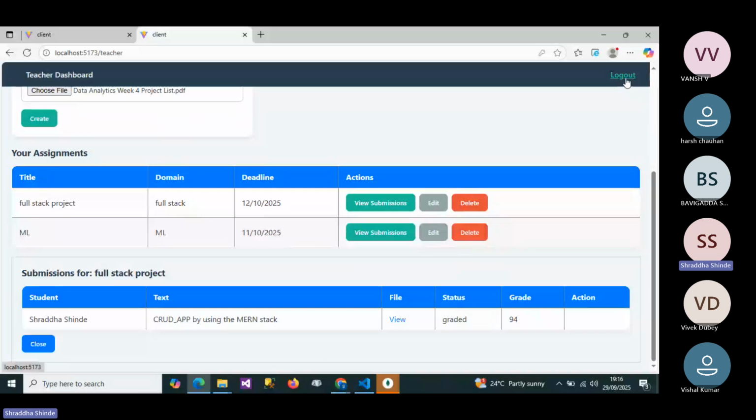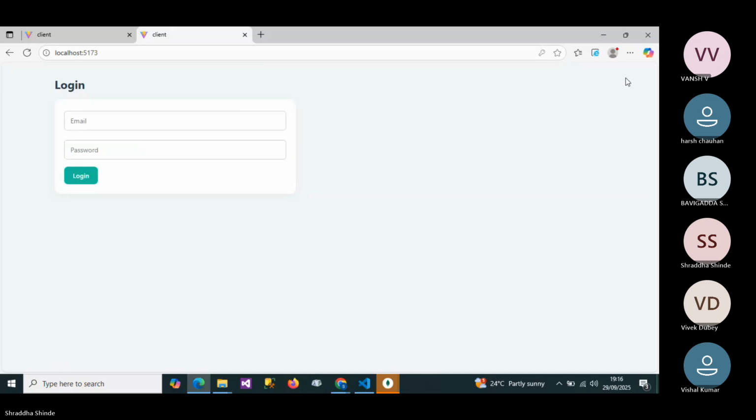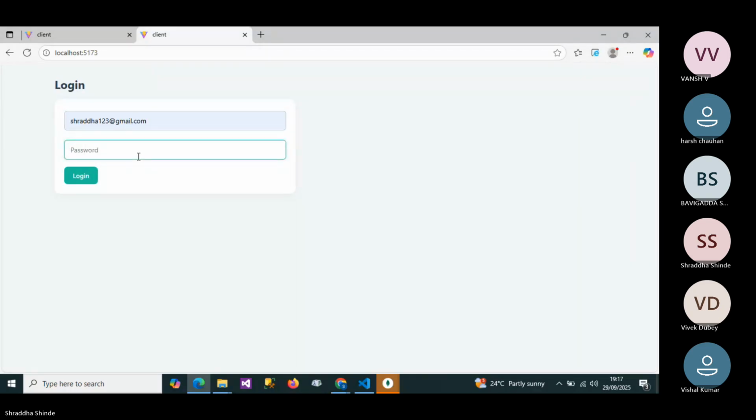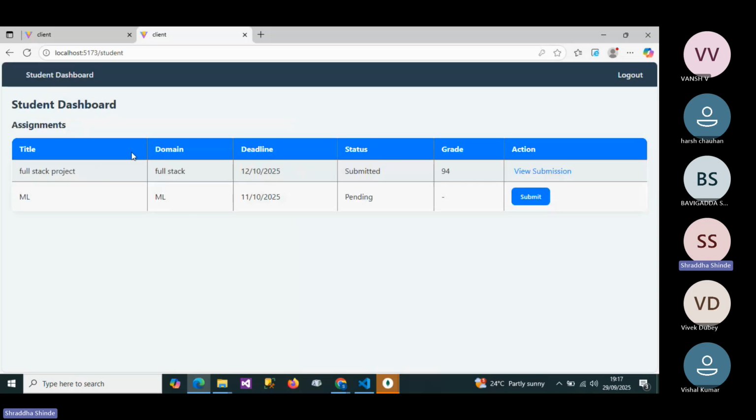Then we can go to the student dashboard and we can submit the task. We can see here is one submitted task and one pending task. If we submit that task, then pending will not be visible to us, and submitted will be displayed on that.